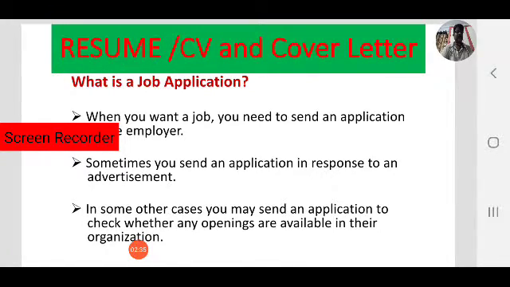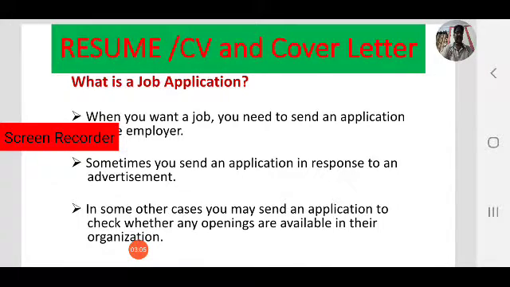In that case, you simply send a job application to the company or to the organization. You want to know whether there are any openings or vacancies. In either case, you may send an application in response to an advertisement, or you want to know whether there are any openings in the company.